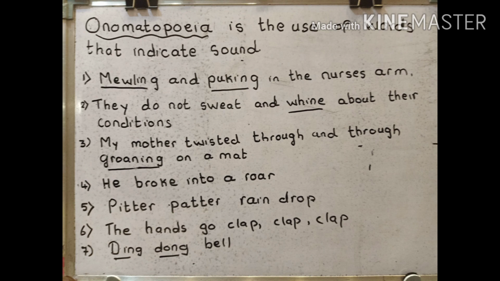When you were small, you heard of sounds like pitter patter raindrop. You must have learned the poem. Pitter patter also is a word indicating the sound of the rain falling on the ground, right? The hands go clap, clap, clap. When you clap your hands, a sound is produced similar to clap, clap, clap, right? So it's an onomatopoeia. Ding dong bell, right? So that's also a word that indicates the sound, onomatopoeia. So it's the figure of speech onomatopoeia that is used.